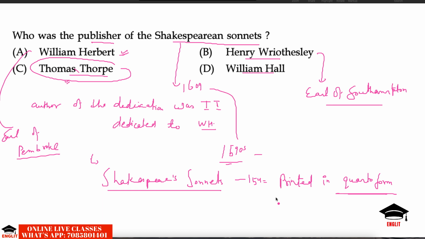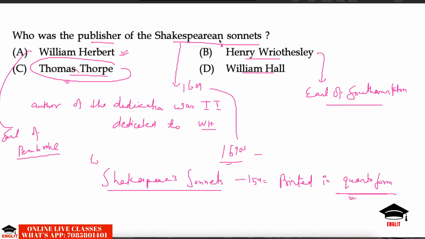Folio is when the printer's sheet is folded once, making 2 pages. When the printer's sheet is folded twice, making 4 pages, it is quarto form. So these sonnets were printed in quarto form.